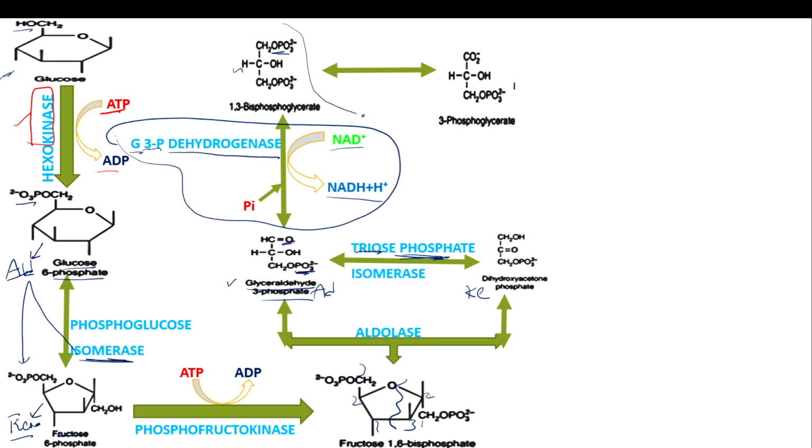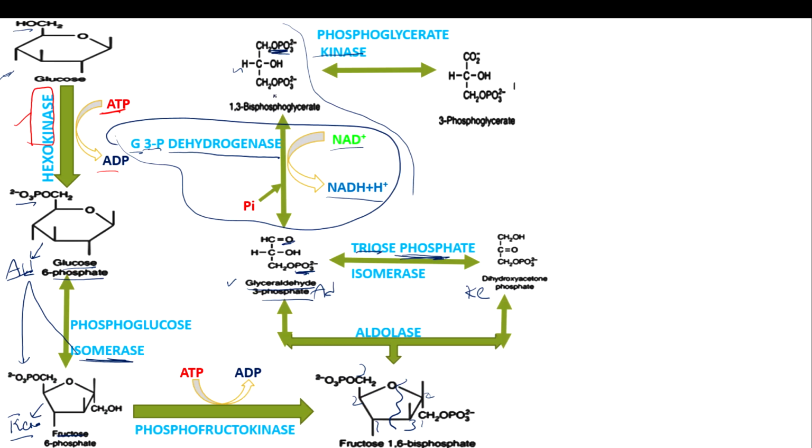Up to here it is reactions of change of carbohydrates, but from here it is completely non-carbohydrate reactions, right? So 1,3 bisphosphoglycerate will be converted into 3-phosphoglycerate with the help of the enzyme called kinase. Again kinase was there, that is nothing but addition or removal of a phosphate from the reaction. So here the phosphate was being removed.